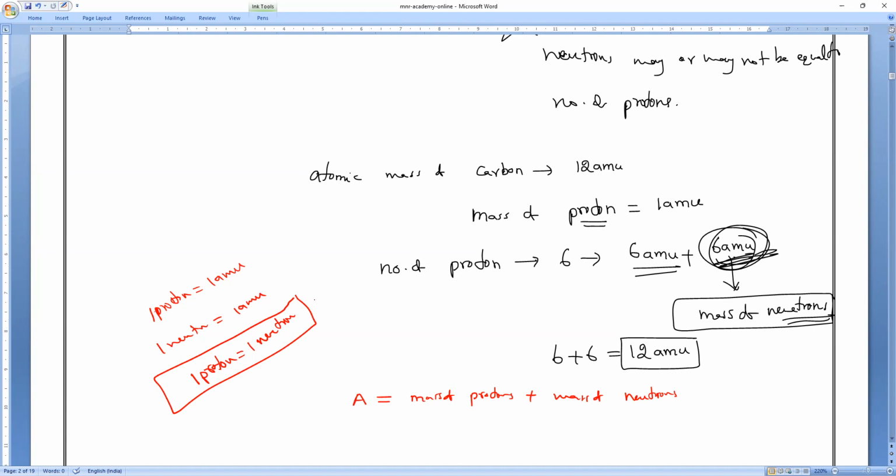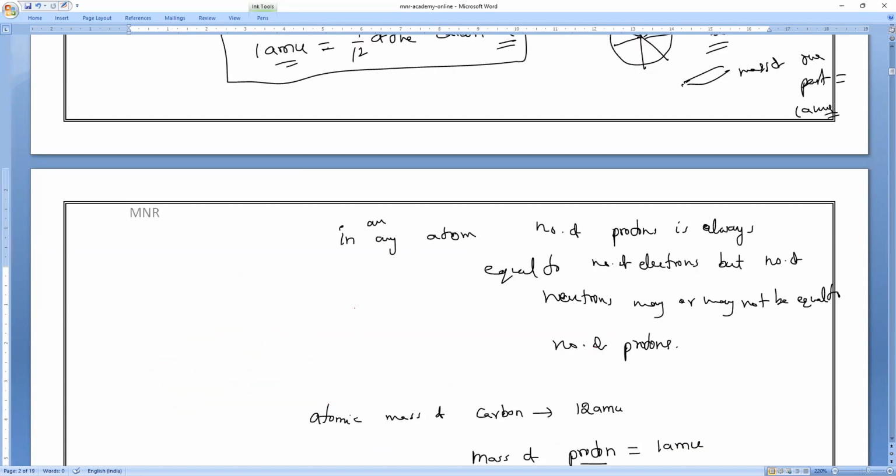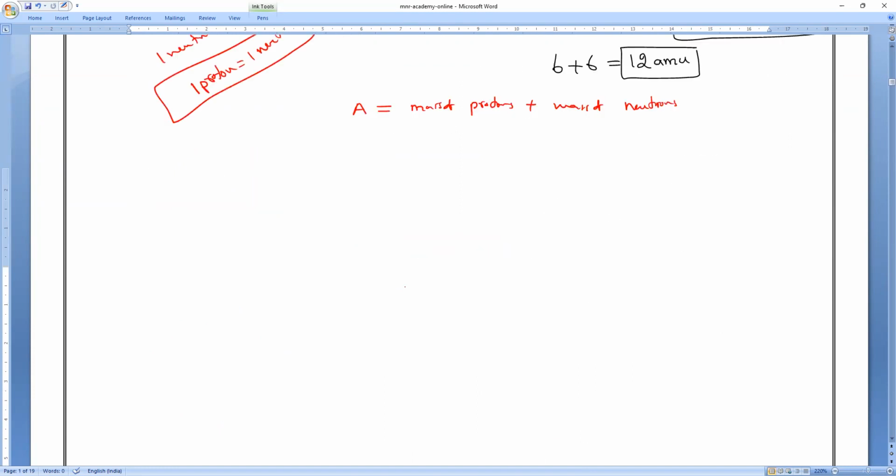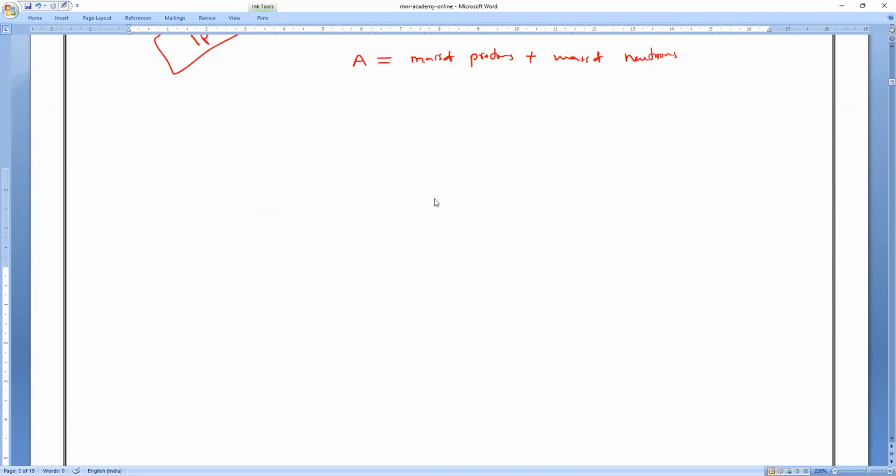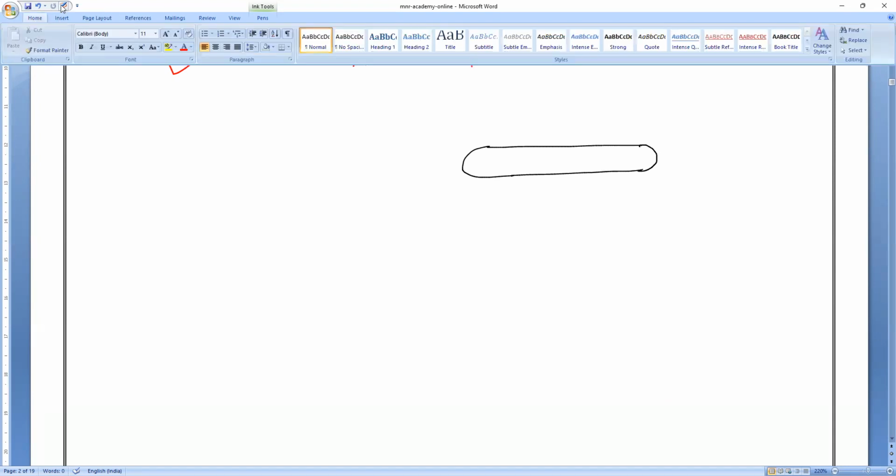Now the question is: why was the neutron discovered later? This is the story of neutrons. Anyone having any doubt, please let me know. Now we are going to study what made the neutrons be discovered later. The reason is that they have no charge. Do you remember the cathode ray tube used for the discovery of cathode rays and anode rays, everyone?